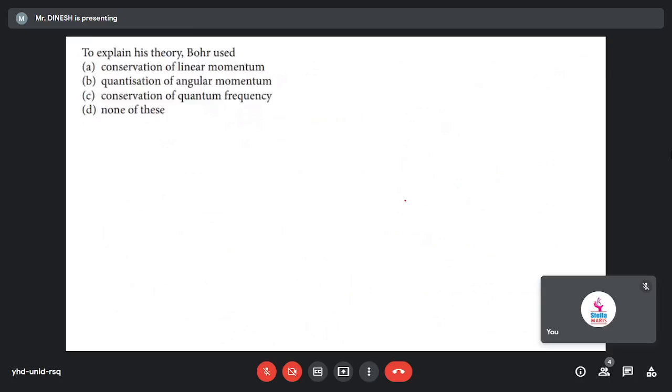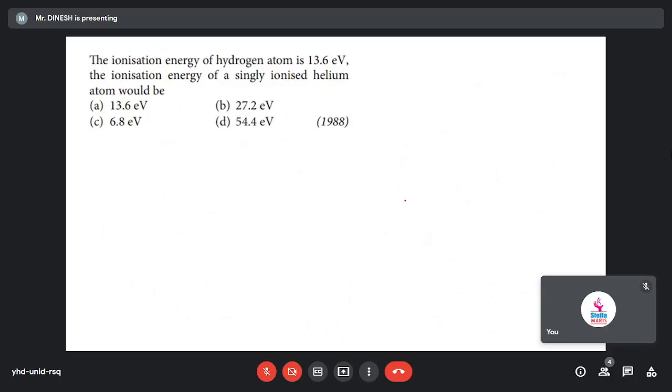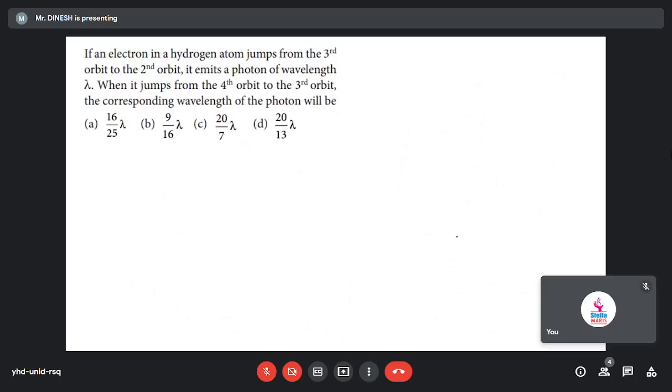What is the question? So what I told you, now only we got that energy of helium atom will be equal to 4 into energy of hydrogen atom. And that is given, and that is 13.6. So if we multiply, what will we get? 54.4. Very simple problem. Done, sir. Okay, then now we can see the next one.